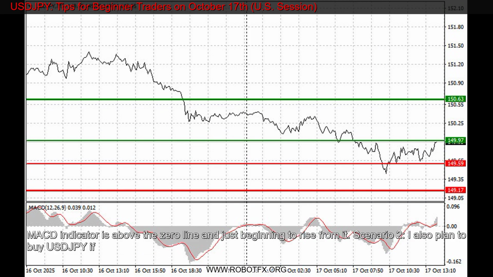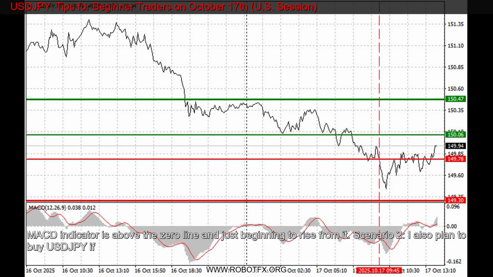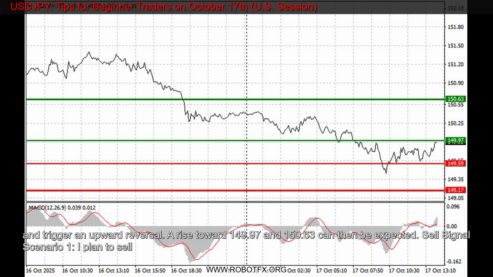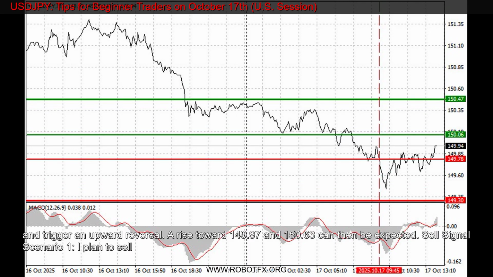Important: before buying, make sure that the MACD indicator is above the zero line and just beginning to rise from it. Scenario 2. I also plan to buy USDJPY if the price tests 149.59 twice in a row while the MACD is in the oversold zone. This will limit the pair's downward potential and trigger an upward reversal. A rise toward 149.97 and 150.63 can then be expected.